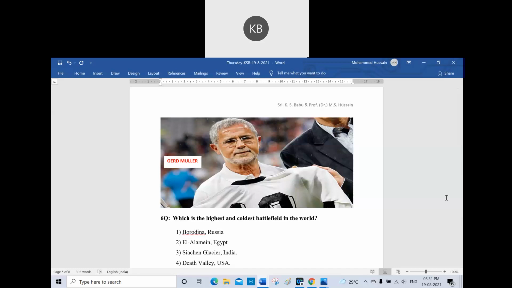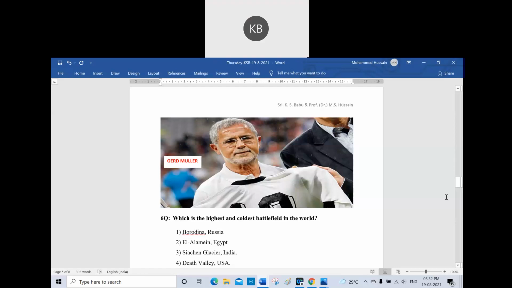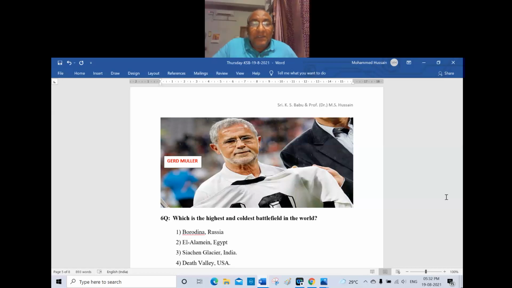It is the highest battlefield as well as it is the coldest battlefield in the world. Is it Borodina, Russia? Is it El Alamein, Egypt? Is it Siachen Glacier, India? Is it Death Valley, USA? Make an attempt.